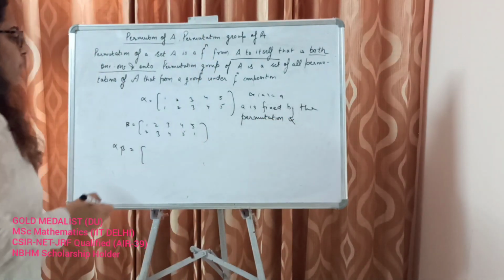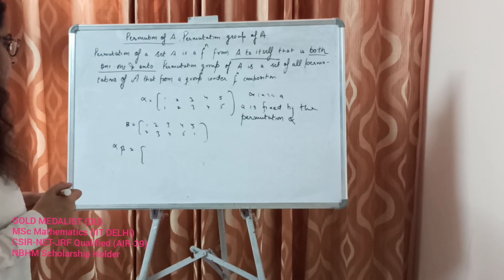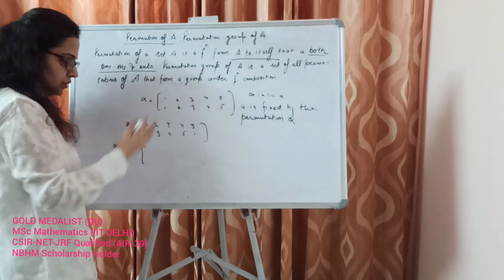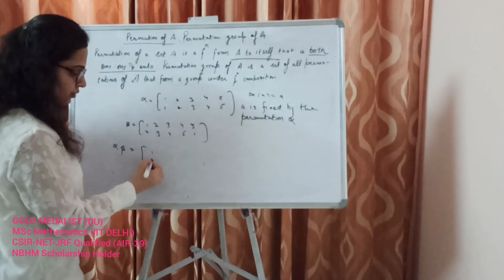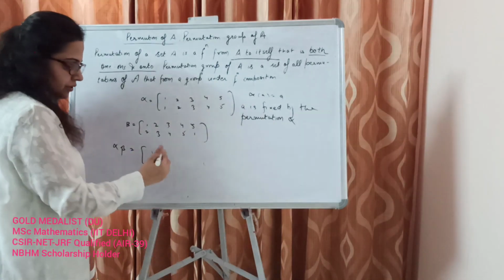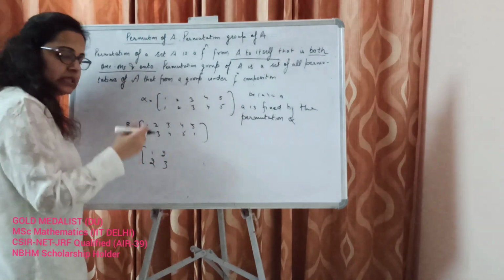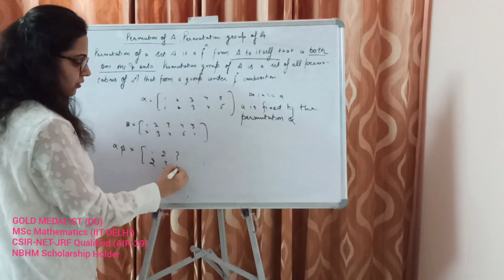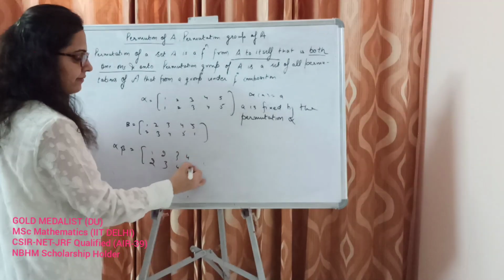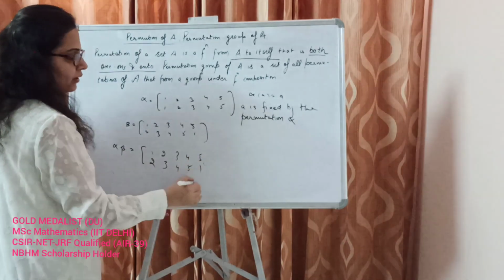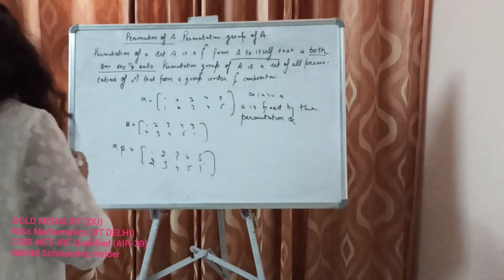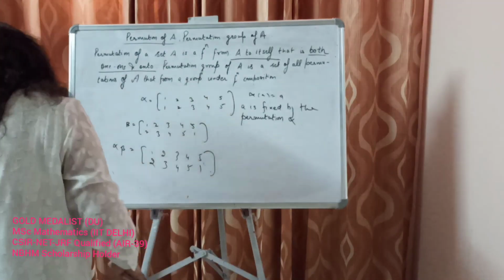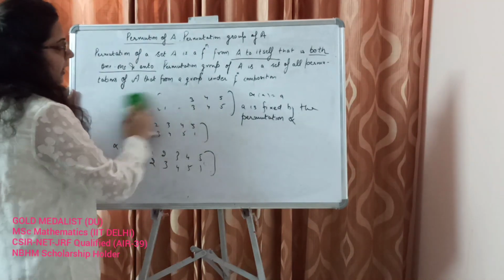So 1 goes to 2, and this element is fixed by alpha, 2 goes to 2. So 1 goes to 2, 2 goes to 3, 3 goes to 3, because the range element will always be itself. 3 goes to 4, 4 goes to 4, 4 goes to 5, 5 goes to 5, and 5 goes to 1 and 1 goes to 1. So this is how we define the identity. Every element goes to itself. So this is the identity element.